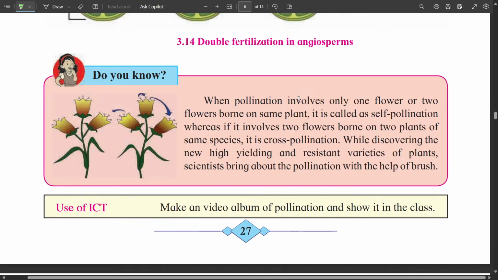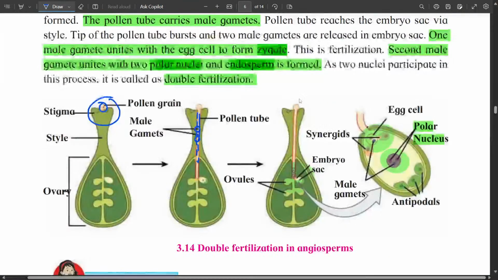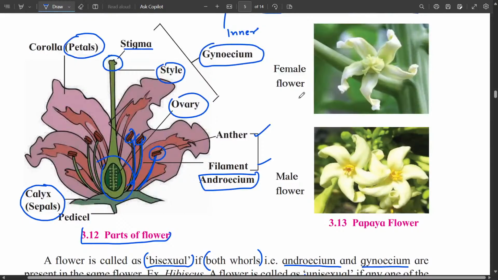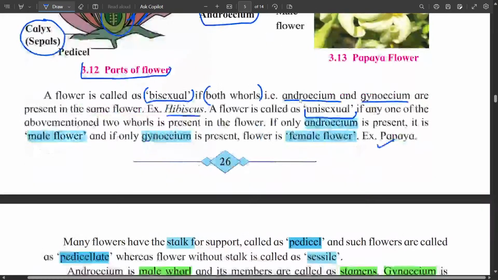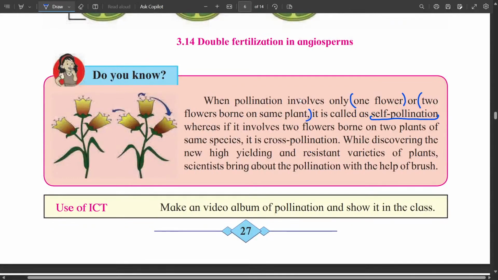Now this transfer of pollen grain can occur in two ways. One is called self-pollination. Self-pollination is when only one flower is involved, or two flowers of the same plant are involved. Pollen grains are transferred from anther to stigma of the same flower, or from anther to stigma of a different flower of the same plant.